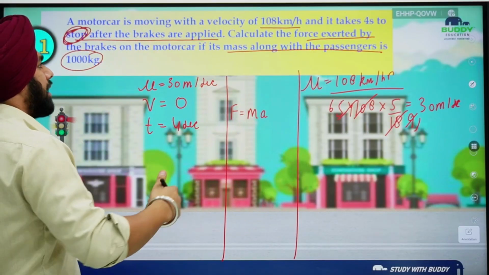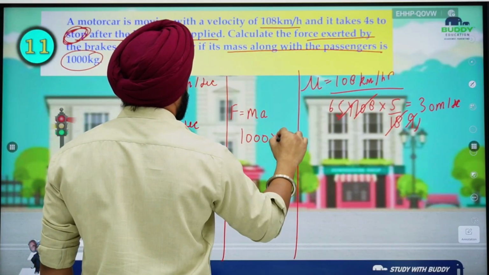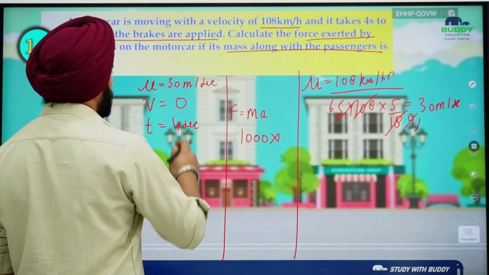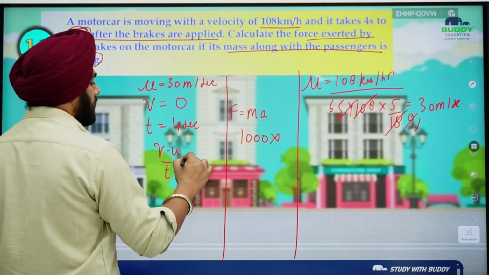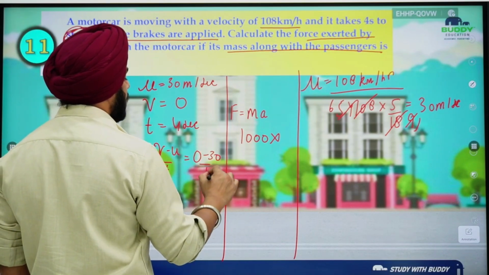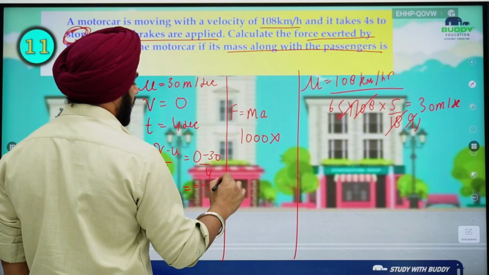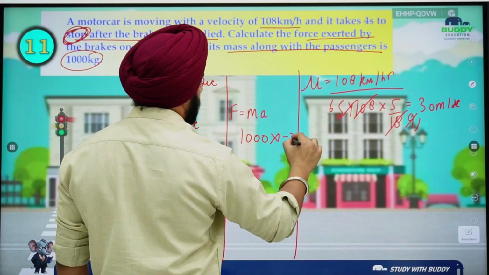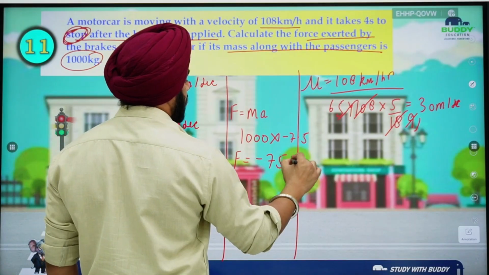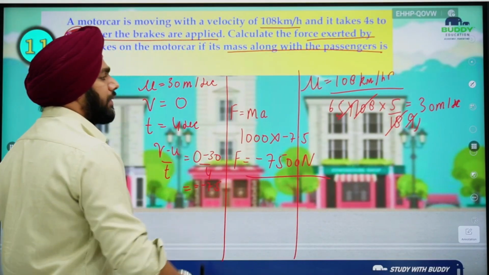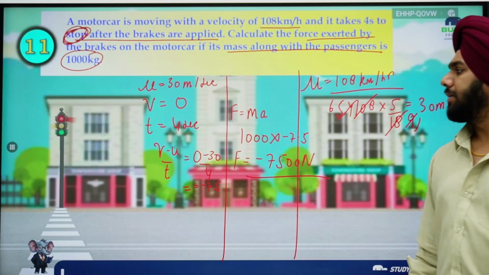Mass is 1000 kg along with the passengers, so 1000 into acceleration, which we can find out. It is v minus u by t, so 0 minus 30 by 4, which is minus 7.5. So the force applied by the brake is minus 7500 Newton. Okay, is it clear? Minus 7500 Newton, the force applied by the brakes.